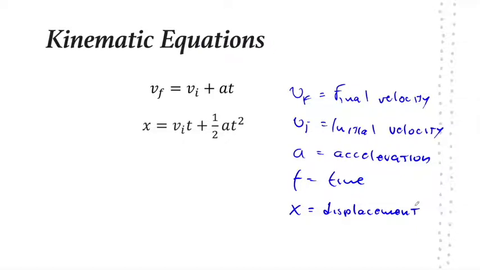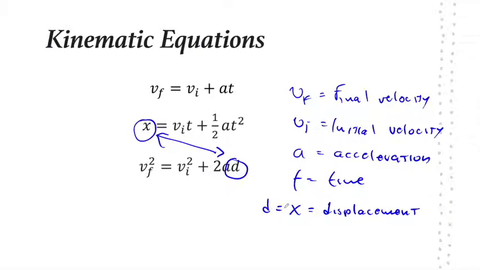Remember that in a previous video we mentioned that if an object moves in a straight line without changing directions, then the terms speed and velocity, or distance and displacement, are interchangeable. Our next formula is Vf squared is equal to Vi squared plus 2ad. Once again, distance, displacement, they're interchangeable. This is also displacement.